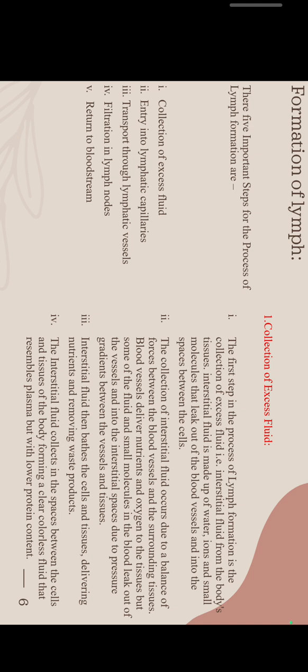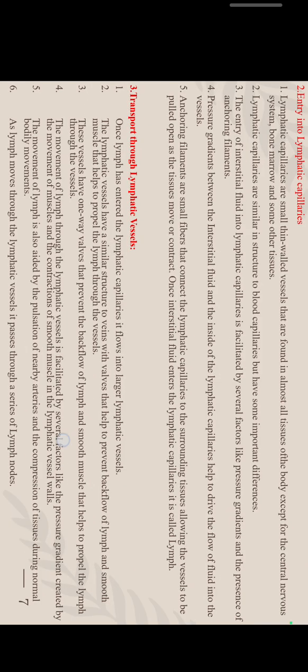Interstitial fluid bathes the cells and tissues, delivering nutrients and removing waste products. It collects in the spaces between the cells and tissues of the body, forming a clear colorless fluid that resembles plasma but with lower protein content.